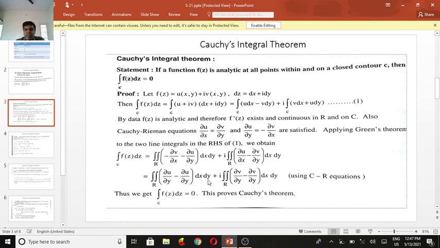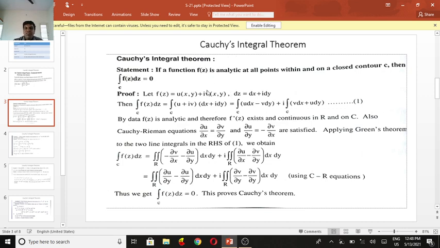So that is dx dy plus i times the double integral over the region of (∂u/∂x minus ∂v/∂y)... as substituting here, it totally becomes 0. Thus the integral of f(z) dz over the curve path C equals 0. This proves Cauchy's theorem. I wanted to prove this theorem by using the CR equations and also Green's theorem.